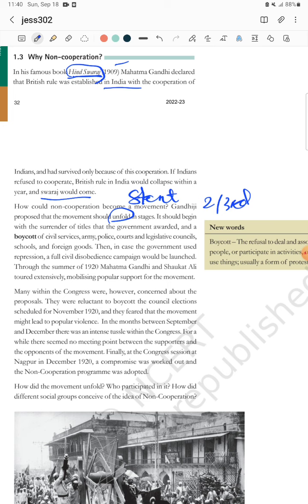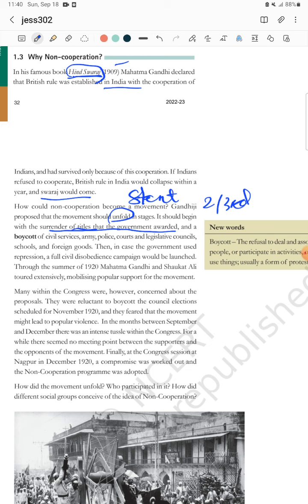So let's see first how the non-cooperation movement unfolded or started. First thing was that Gandhi told to give up the titles, meaning awards, just like Nightingale is also a title. You see, different types of high awards and titles are there. Gandhi told that whatever titles and awards the British government awarded to the Indians, just return them, surrender them to them.